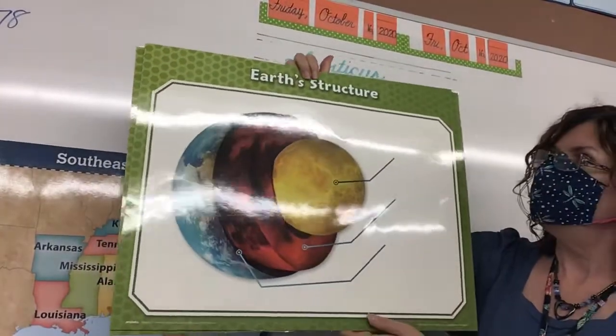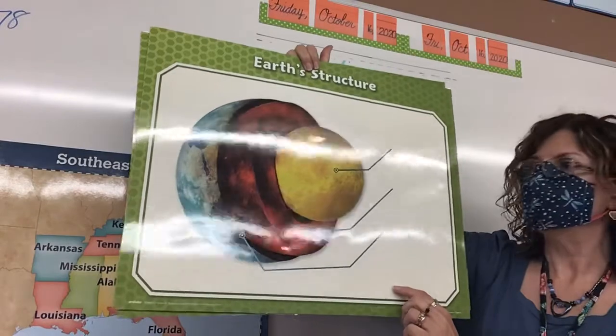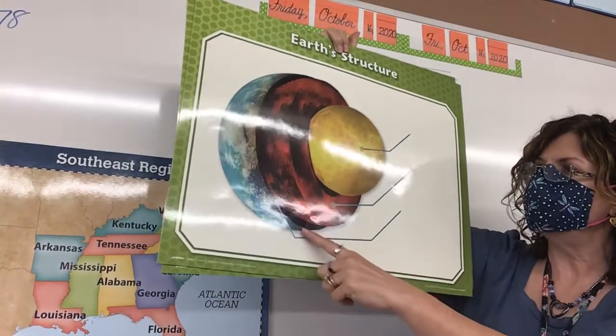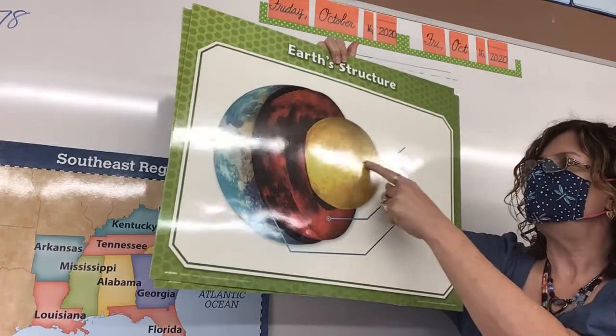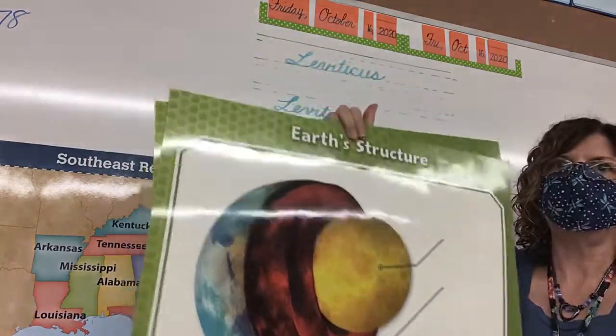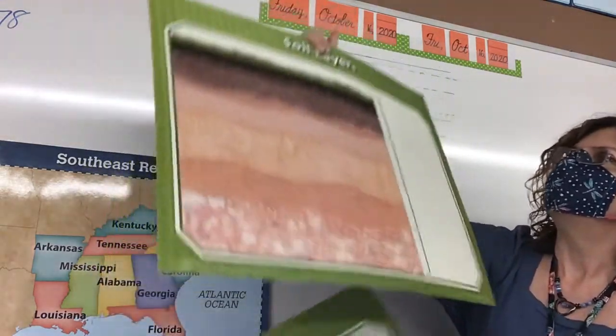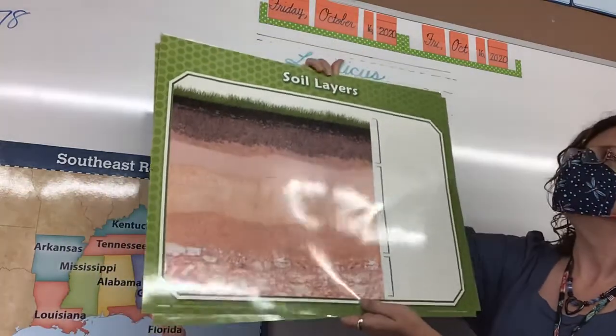Okay, let's go over this chart, which will be on tomorrow's science test. So this is pointing to the crust. This is pointing to the mantle. And this is pointing to the core. Very good. The other chart that will be on your test is the soil layer.